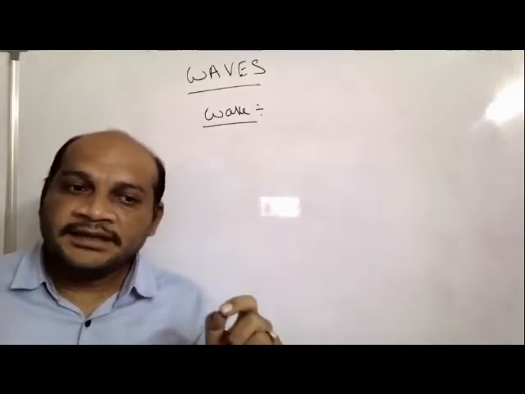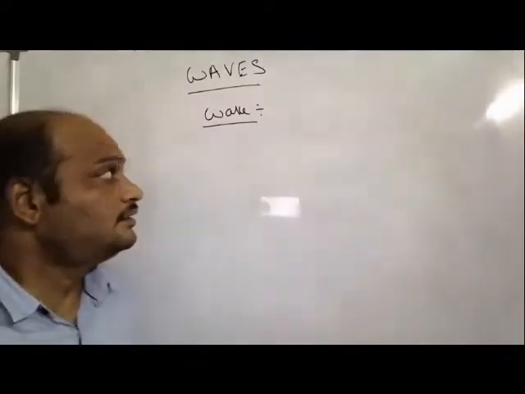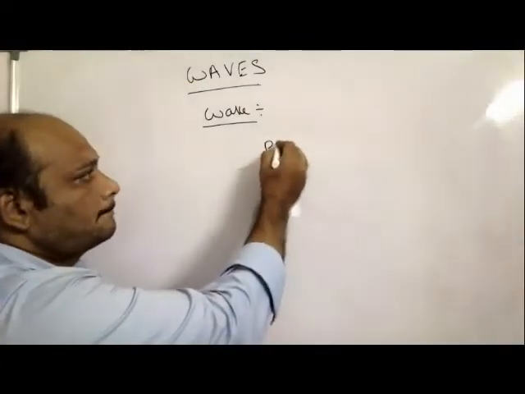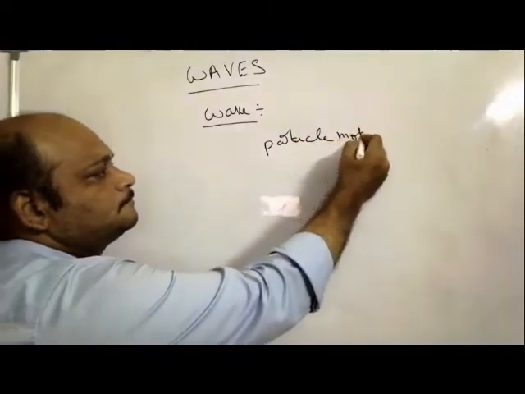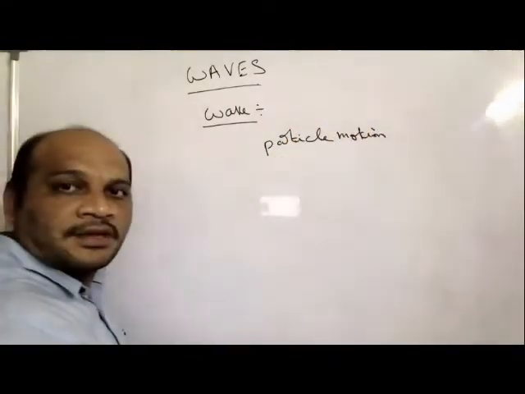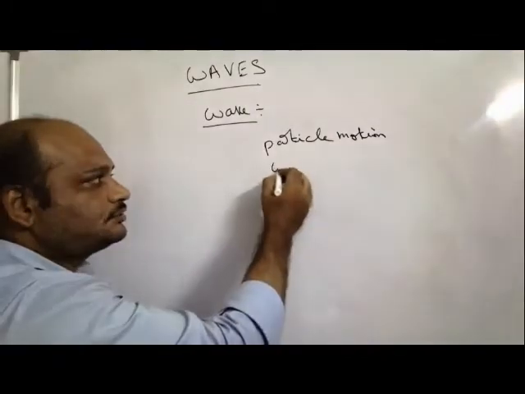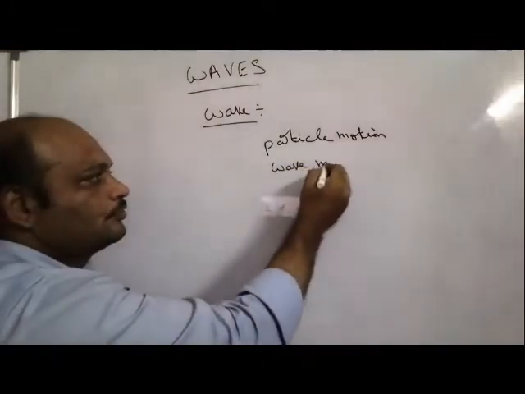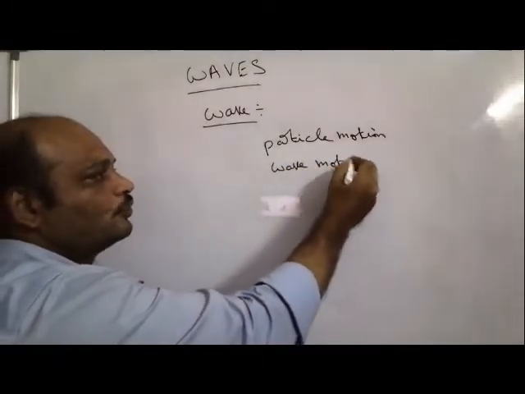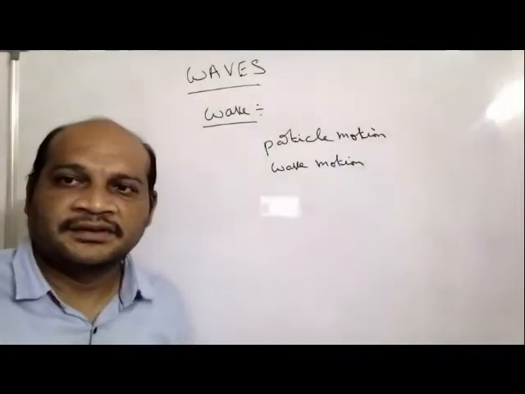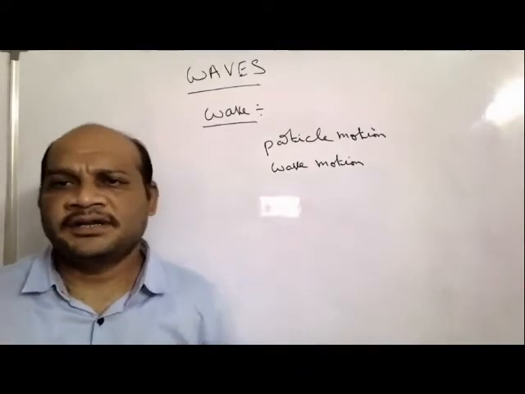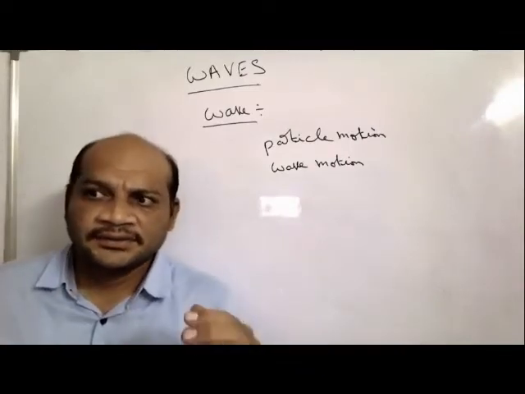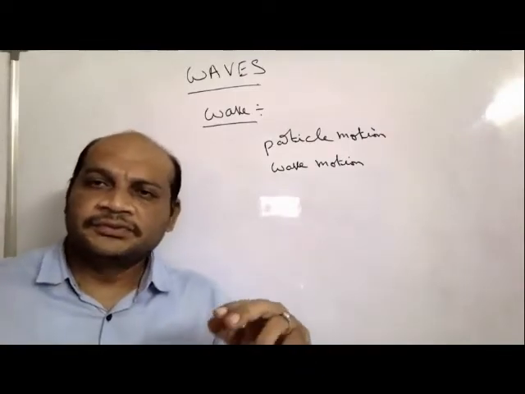In that, first one is particle motion, another one is wave motion. So to transfer the energy from one point to another point, we have two methods.